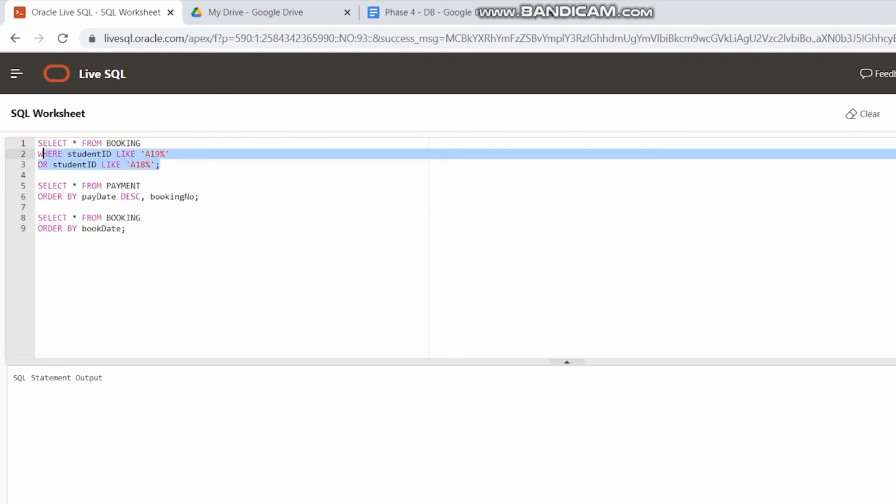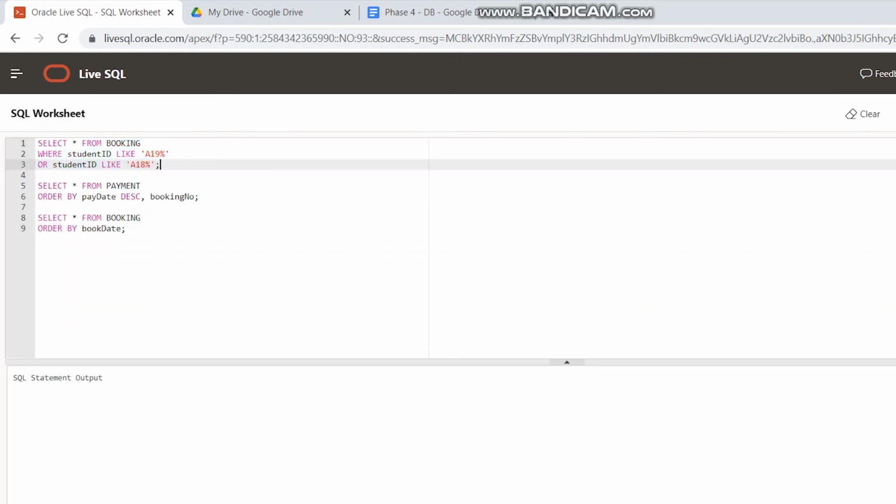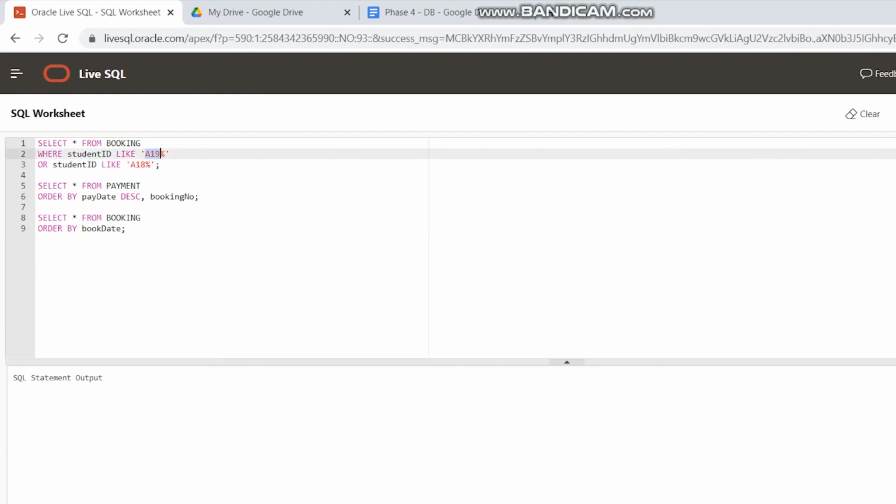Also, when the staff want to check the booking statement from the students, but for a certain batch, here we can check for the 2019 batch and 2018 batch. We use LIKE, where they start with A19 or A18, so it will display the table.